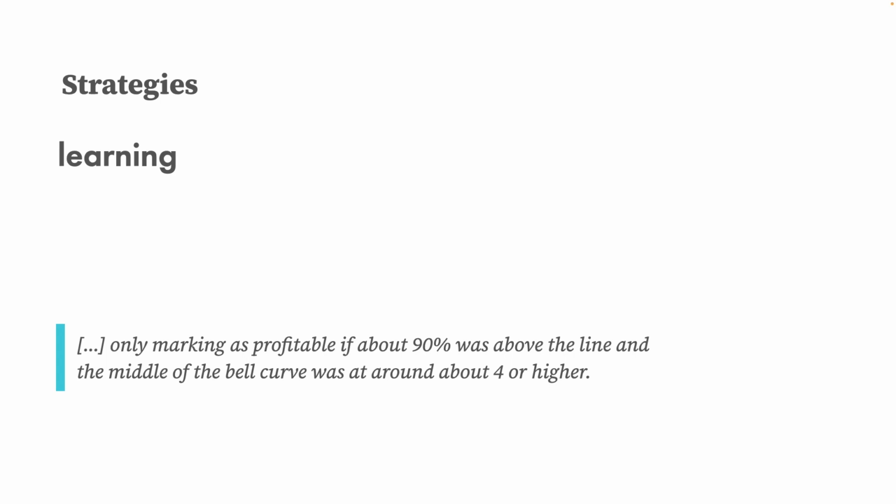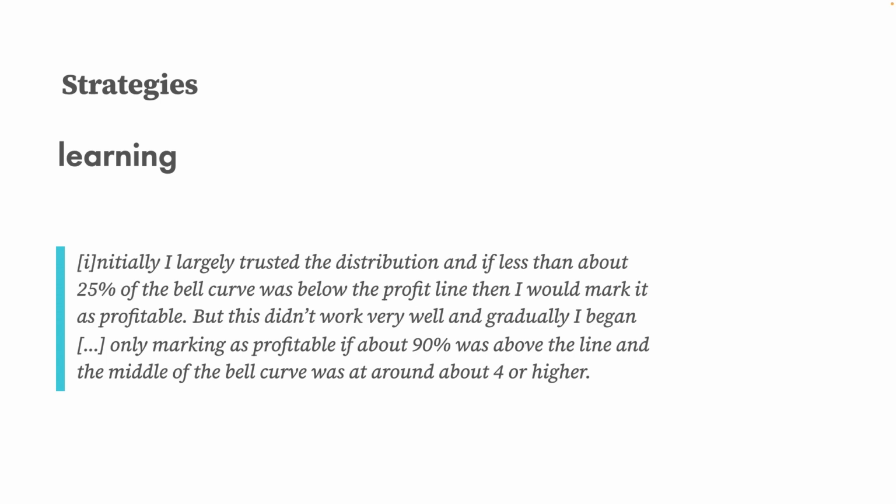We also observed certain learning effects. Consider this participant who made the following quote. The full quote reveals that they adapted their strategy to become more conservative as they progressed through their trials. Specifically, while they initially marked regions as profitable if 25% of the area under the bell curve was under the zero line, they adapted their strategy to be more conservative.